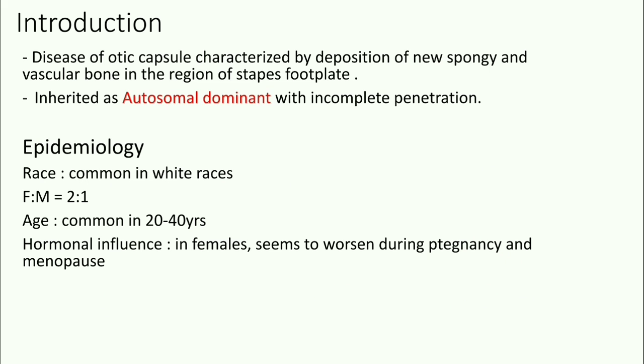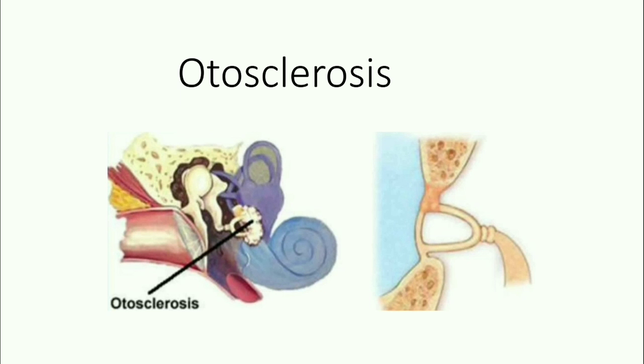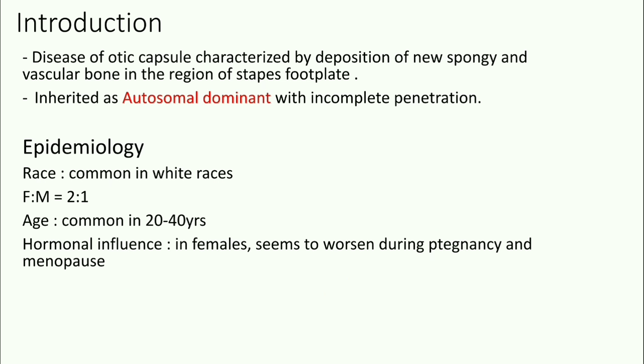Otosclerosis. It is the disease of the otic capsule characterized by deposition of new spongy and vascular bone in the region of the stapes footplate. In the figure, we can see the deposition of new spongy bone in the stapes footplate. It is inherited as an autosomal dominant trait with incomplete penetration. It is more common in white races and is twice as common in females than in males.